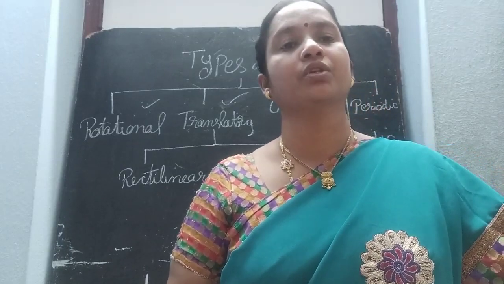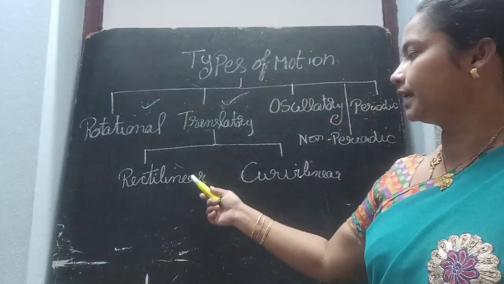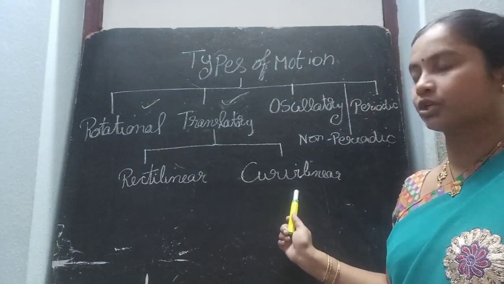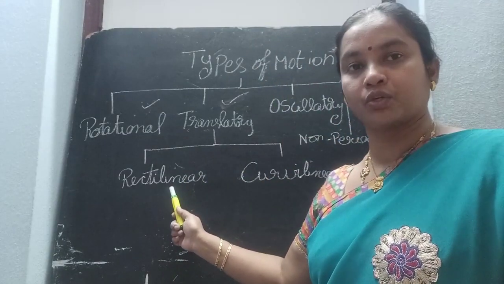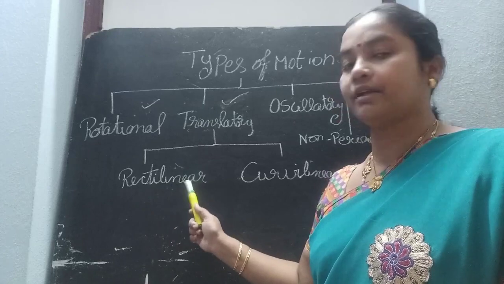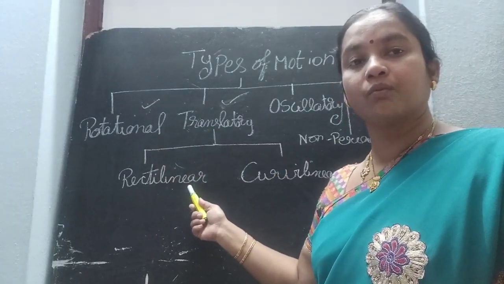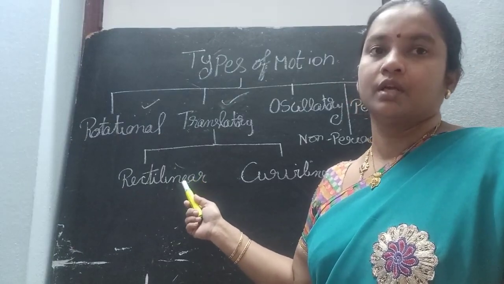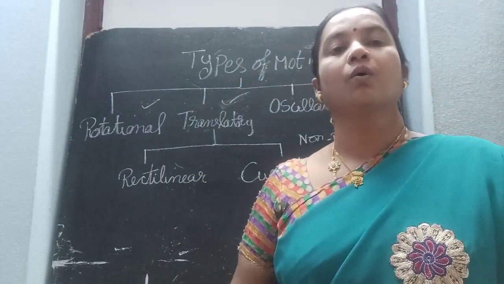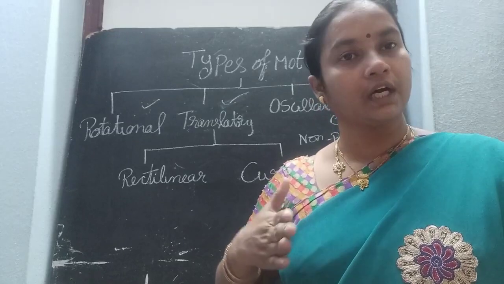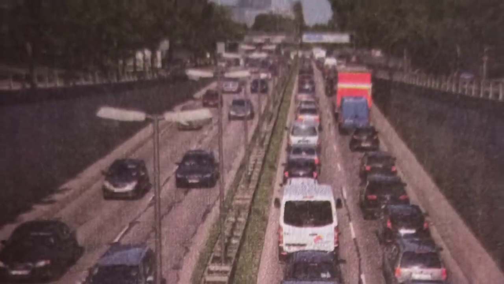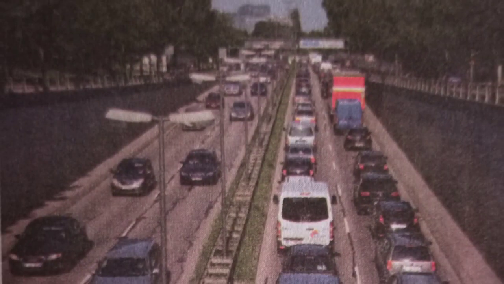This translatory motion is again of two types: rectilinear motion and curvilinear motion. What is meant by rectilinear motion? If the object goes in a straight line, that is called rectilinear motion or linear motion. Suppose a car is going on a straight road, the car will go straight. All the parts of the car also move straight.